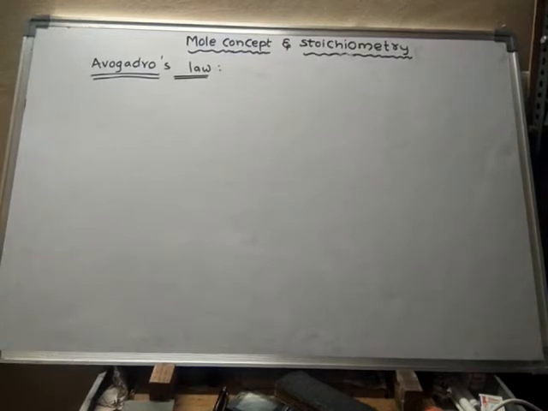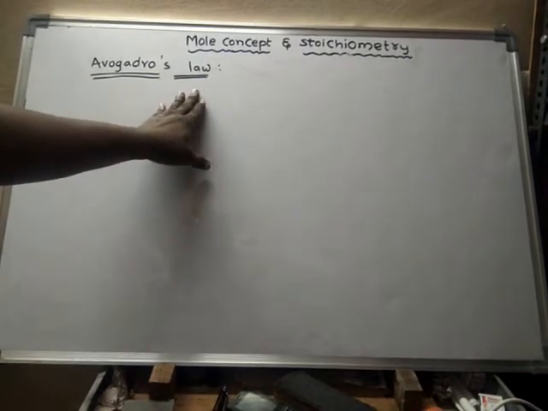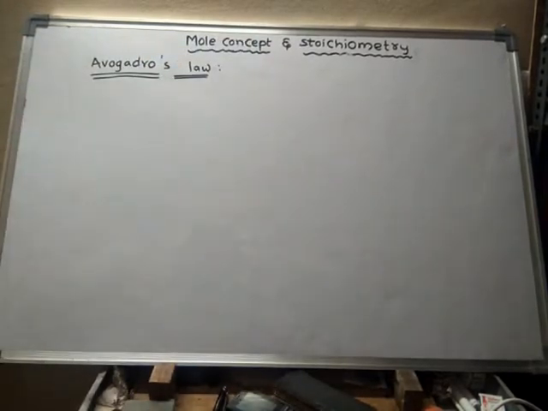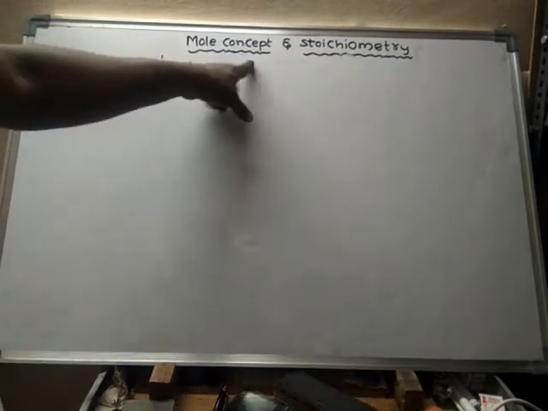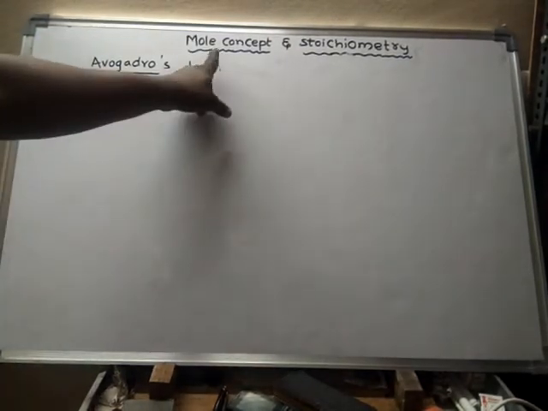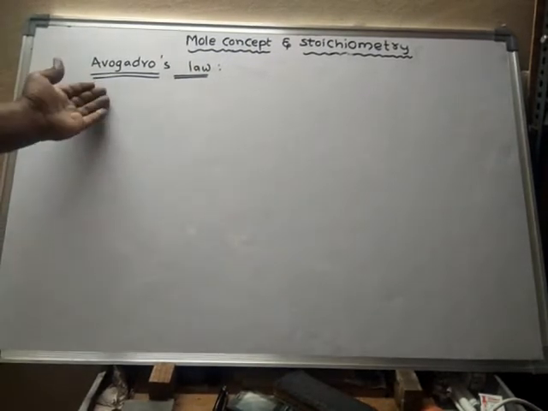See, in our previous video, we have learnt about Gay-Lussac's law of combining volumes. Now we learn about the Avogadro law. These laws are studied in order to learn the mole concept easily. Without studying these laws, we cannot learn the mole concept. So in order to learn the mole concept, we have to study certain laws. Today we will learn about Avogadro's law.